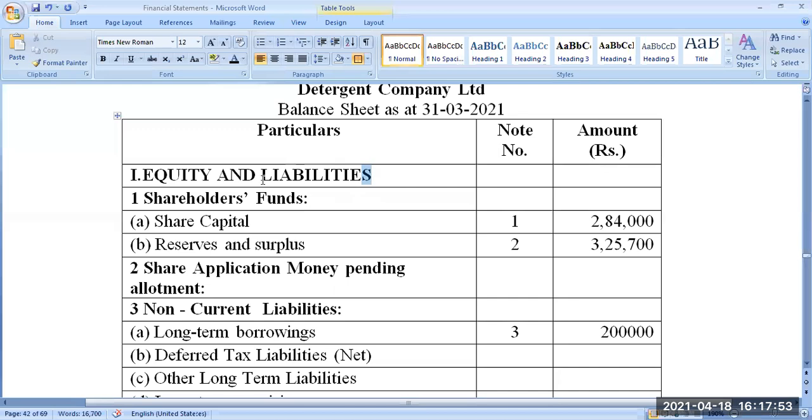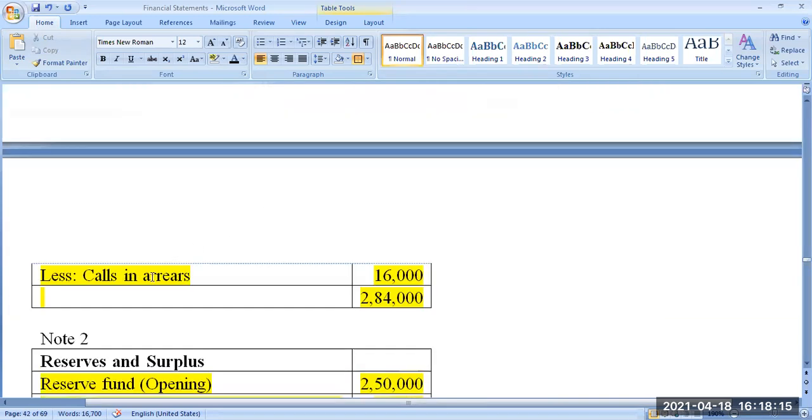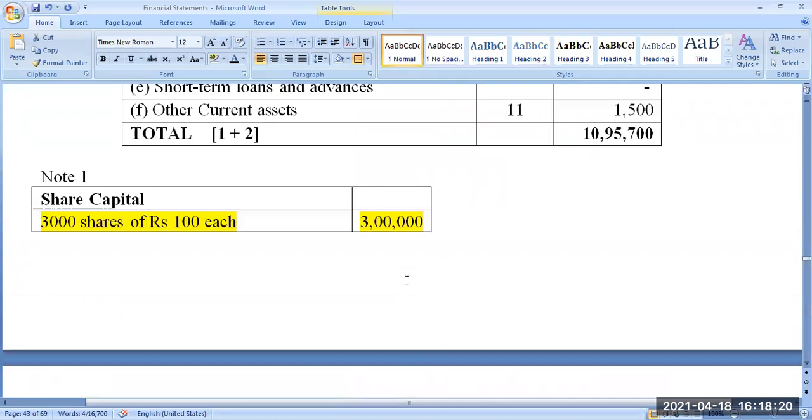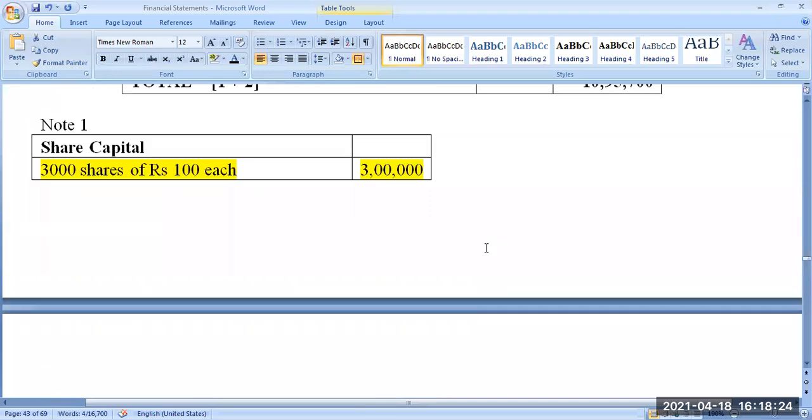So, the equity and liabilities column. First we are taking shareholders' funds. Shareholders' fund is nothing but the share capital. It is given in the question as 3 lakh rupees, and there was 16,000 rupees as calls in arrear. So I'll take note number 1 because it's starting from note number 1. Note number 1, share capital: 3,000 equity shares of 100 each, 3 lakhs, minus calls in arrear. If it is not there, I'll take the 3 lakhs as it is. So 2,84,000 is the share capital.